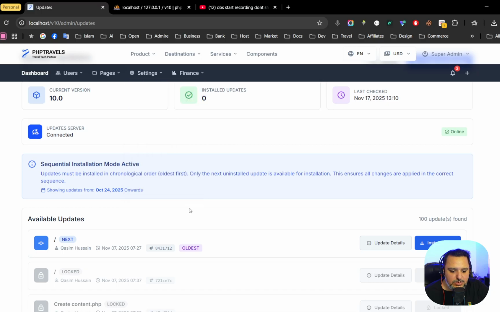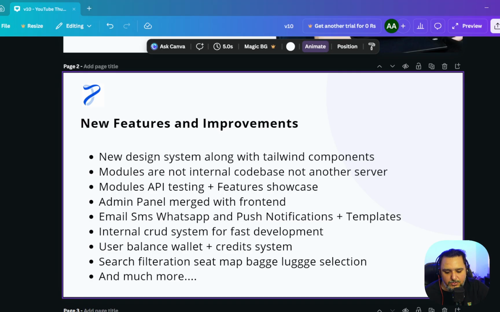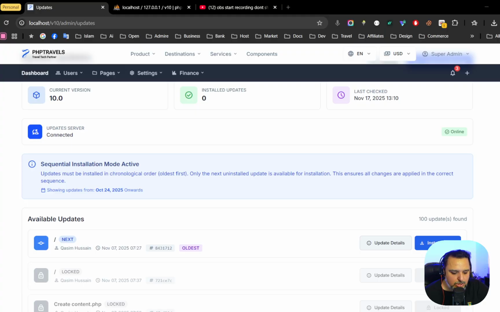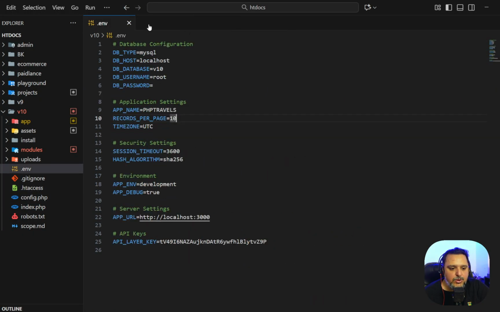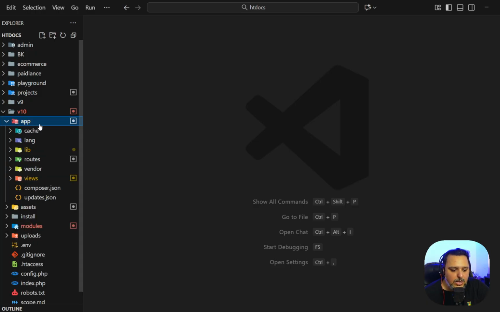Then we have system information. We are still working on that. It's not completed yet. Then we have another option, the internal CRUD system. So let's go see how the internal CRUD system works. Before this, we were using some libraries like Xcrud. It was very complicated, and it's outdated as well.